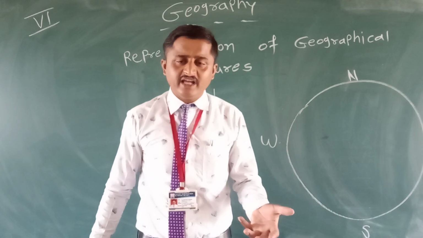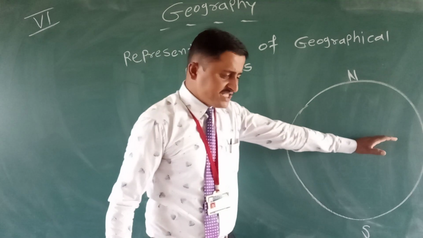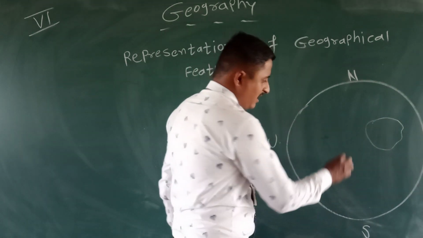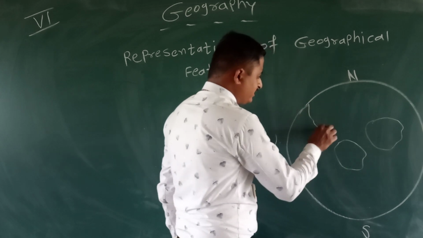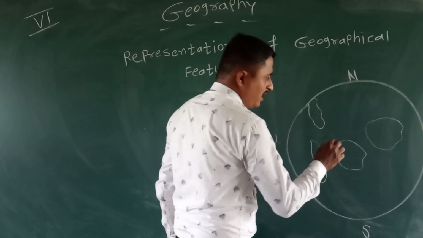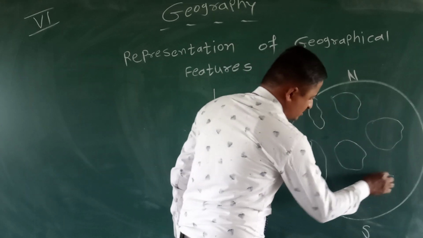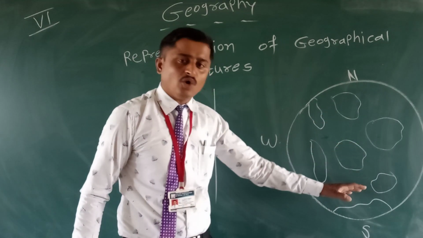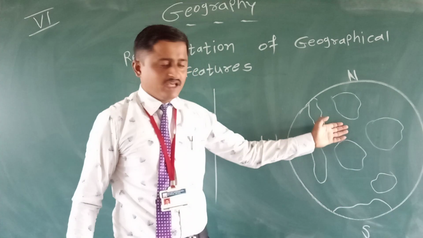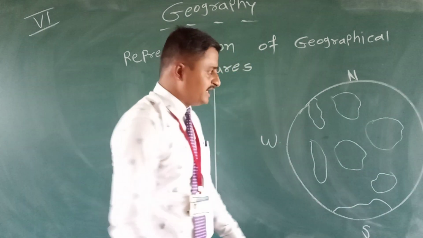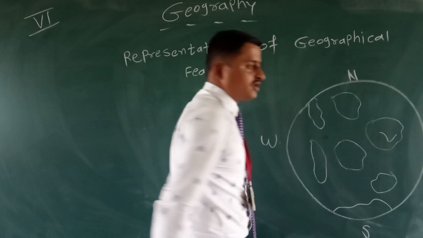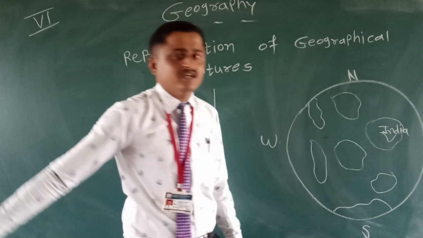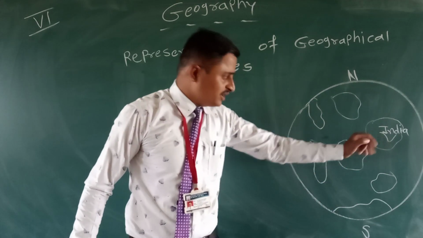हमारे अर्थ पे कितने कॉन्टिनेंट है? 7 कॉन्टिनेंट. The imaginary location of these continents, for example, Asia continent, Africa continent, North America, South America, Europe, Australia and Antarctica continent. These are the 7 continents on the earth. Asia continent is located here and India is a part of Asia continent. हमारा इंडिया यहाँ पे है. India is located here.